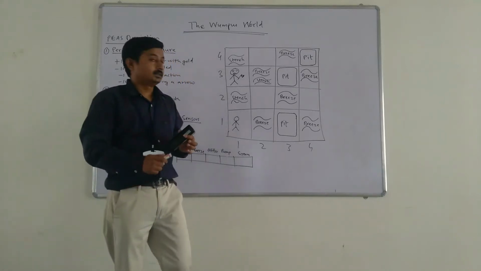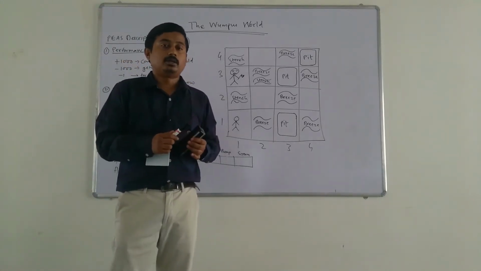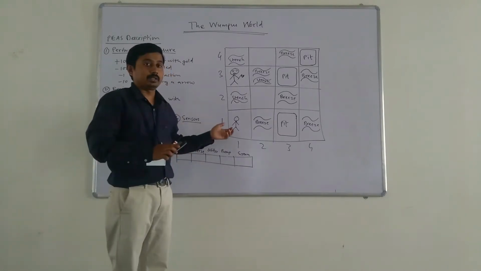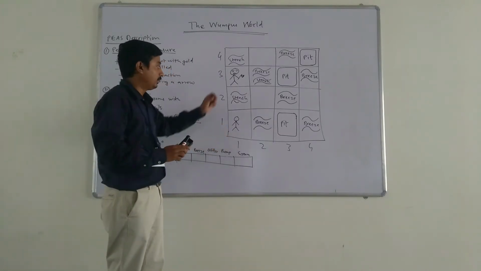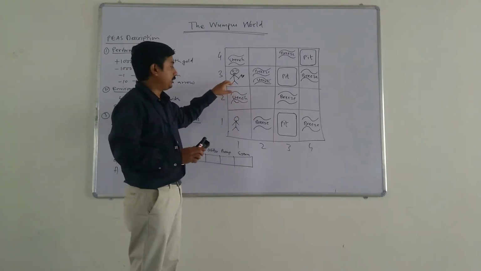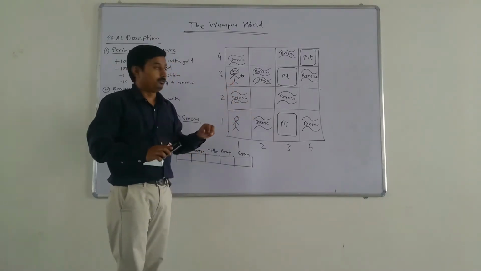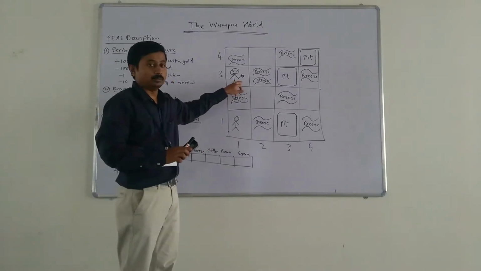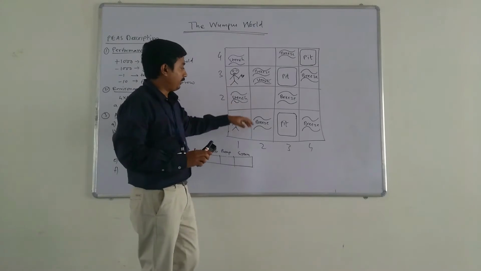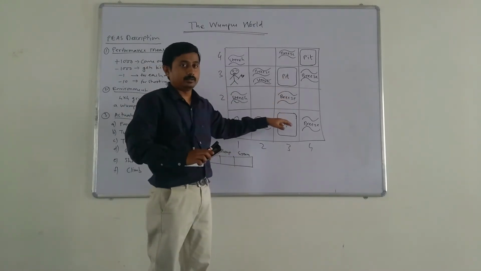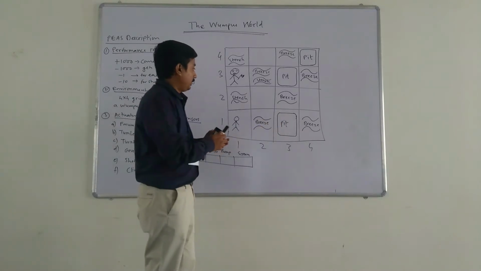Now let us discuss a problem called Wumpus World. A Wumpus World is a cave in which we have a 4x4 grid of rooms. Somewhere in the cave, the Wumpus is present. A Wumpus is a beast that eats anyone who enters its room. Then we have multiple pits in the cave. If you fall in that pit, then you will get trapped.